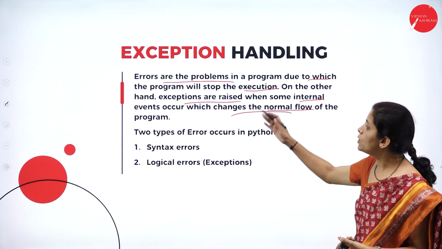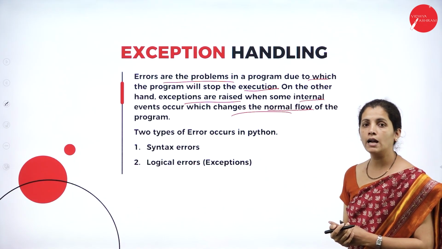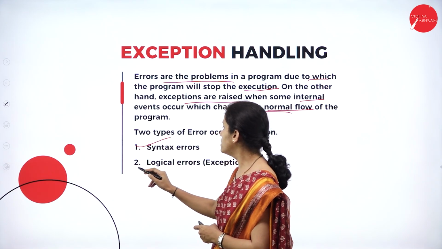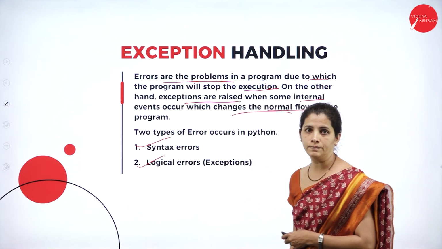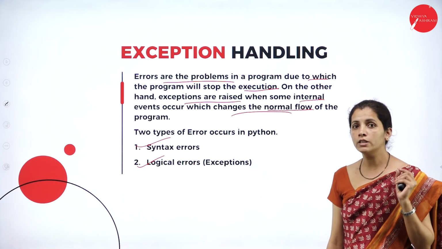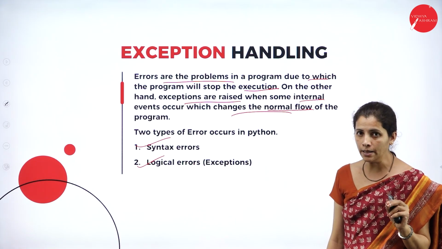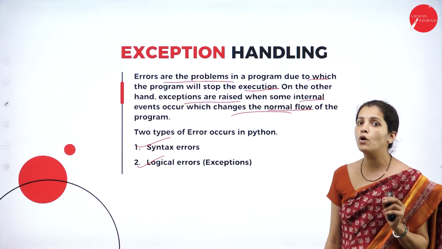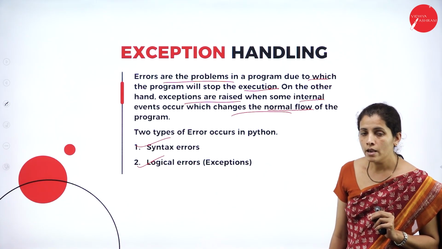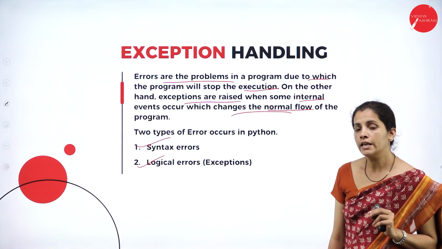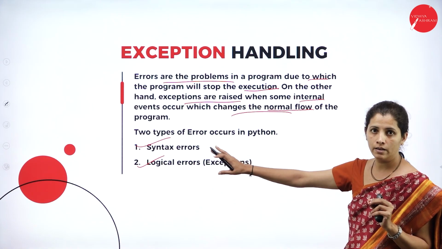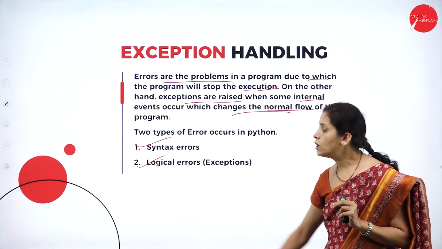Okay. So if I consider exception, there are two types of exception, that is syntax error and logical error. What is syntax error? So dear student, if I'm writing a program, then I want to follow the syntax of the program. If I make any mistake in the syntax, then I'm going to get the error. Then logical error.